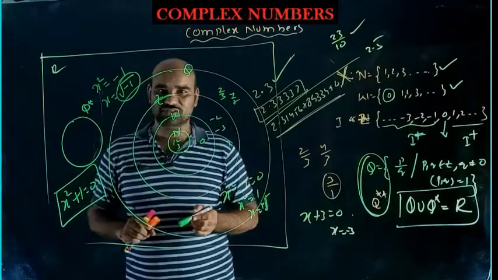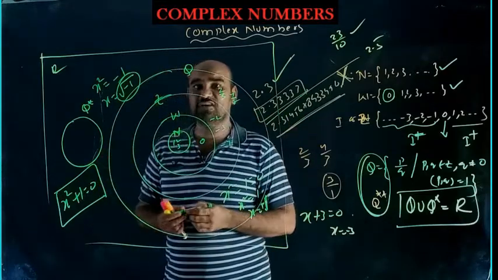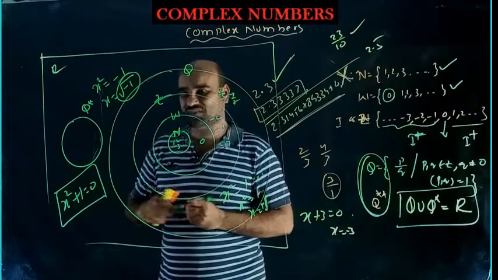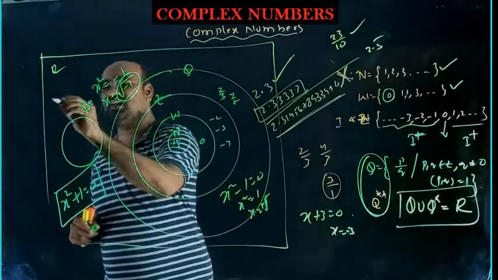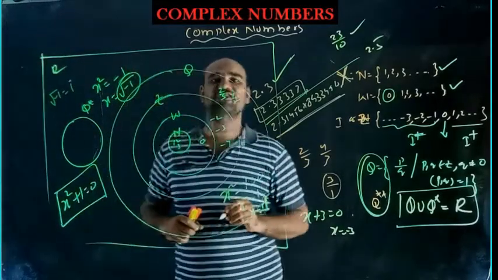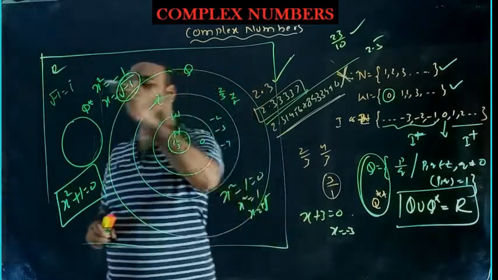But mathematicians extended the number system and introduced a new number system called the complex number system. So root over minus 1 is taken as iota. We need to read i as iota.